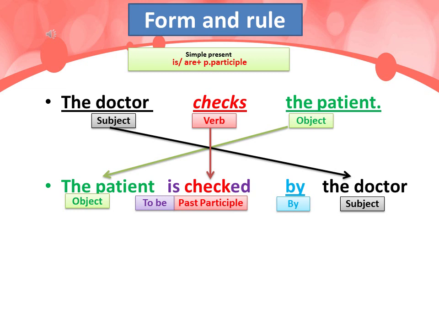So look at the verb checks. اش من tense فاش كاين في simple present دونك غندير simple present to be في simple present. To be في simple present اما is ولا are. is مع singular are مع plural plus past participle ديال هذاك الفعل اللي عندنا في الجمله اللي هو check. في هذه الحاله regular غتولي checked. غتولي the patient is checked by the doctor.